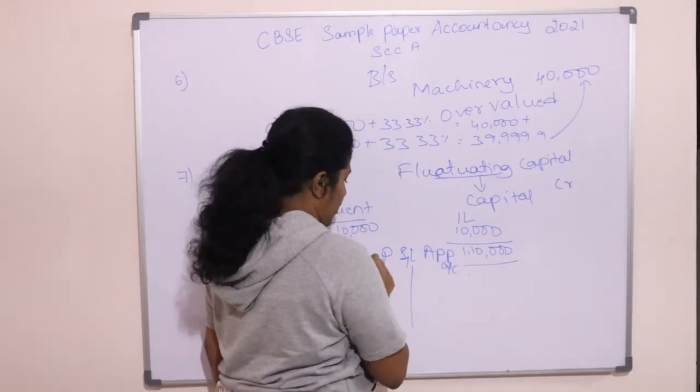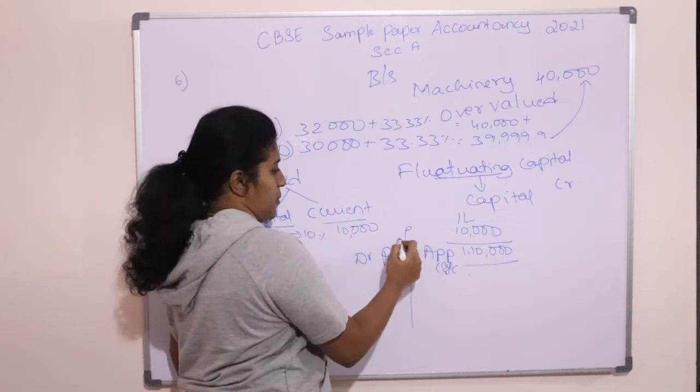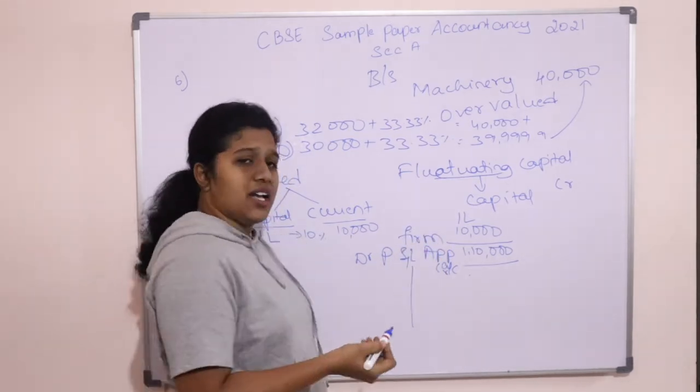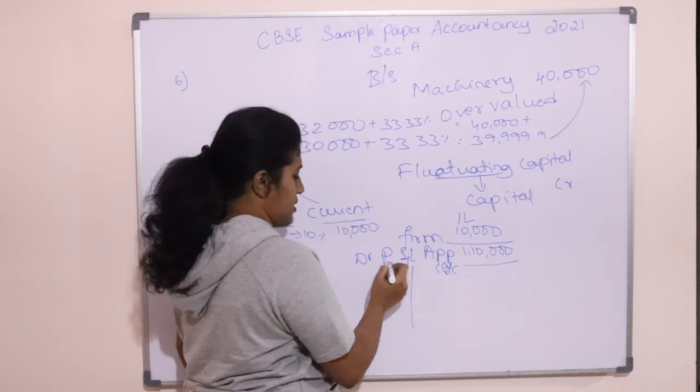Now comes, are you going to take it on the debit side or the credit side? This is the firm's appropriation account. If the firm has to pay the salary, it's an expense for the firm, right? So all the expenses will be debited.